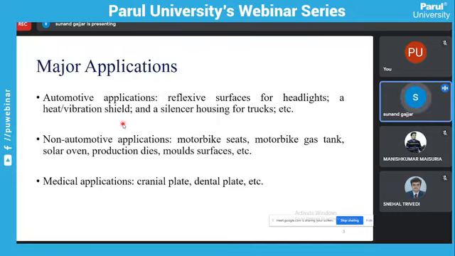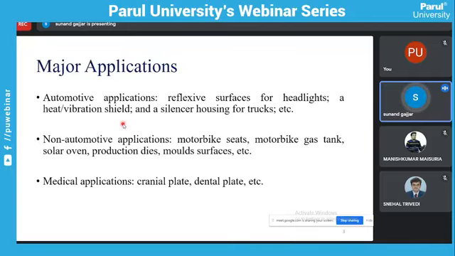Then automotive applications, non-automotive applications, and medical applications. Here we can generate complex shapes, for example cranial plates and dental plates. So we can generate these shapes easily using incremental sheet forming.